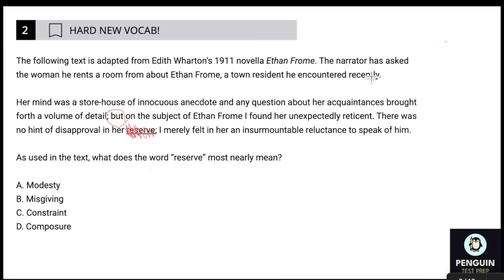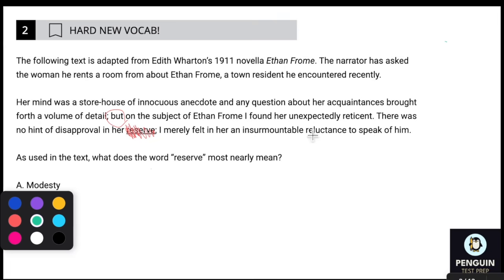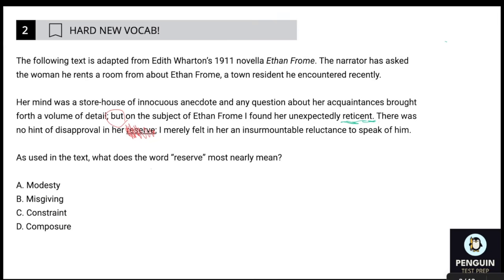So that's a contrast note. And then there was no hint of disapproval in her blank. I merely felt in her an insurmountable reluctance to speak of him. Okay, so we have, I think, two words that we could use as our potential synonyms because right after saying